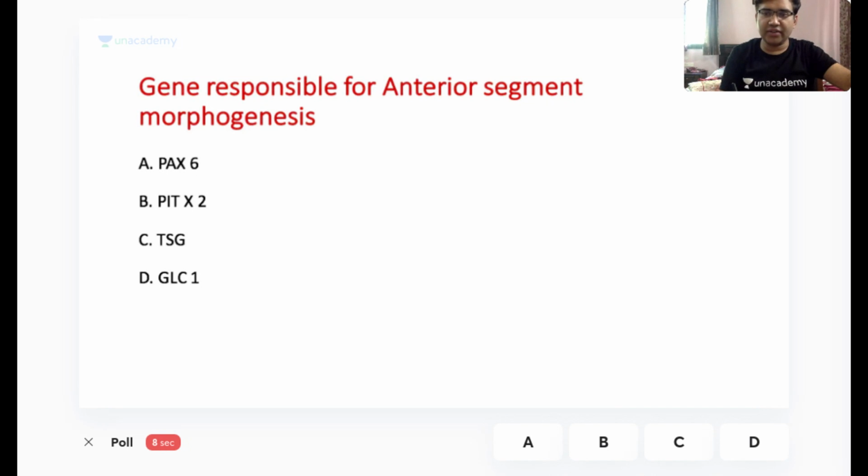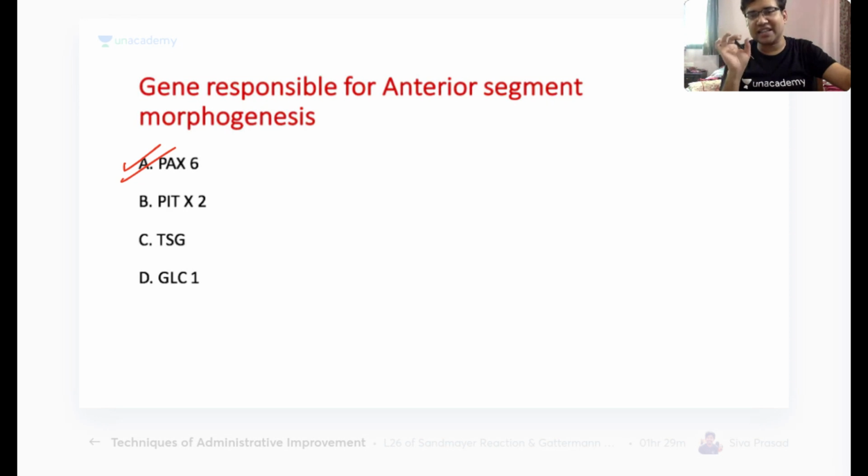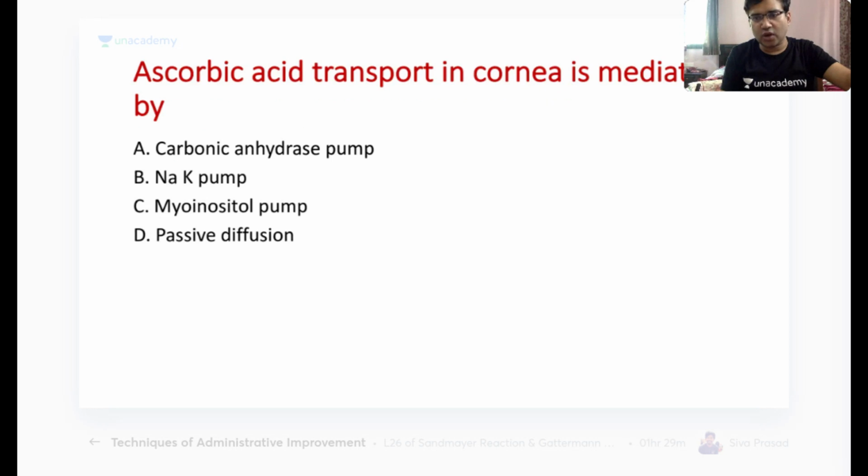So, very good. Everyone have answered it absolutely correct. Most of you, 67% of you. The answer here is A, that is PAX6 gene. Just have to remember this. If you want the genetics and ophthalmology list, this means that which gene is responsible for which condition in the eye and which genes you have to remember for the exam criteria. You can see it in our notes, which have been basically uploaded in the Unacademy Learning app. Okay, the ophthalmology made easy notes. Chalo. Let's move to our next question.